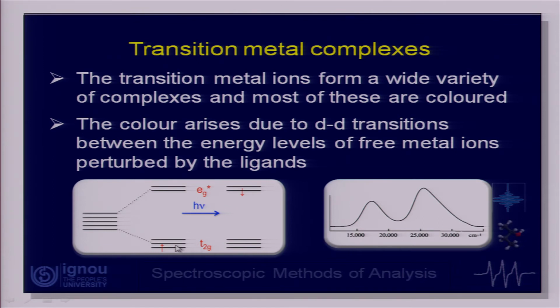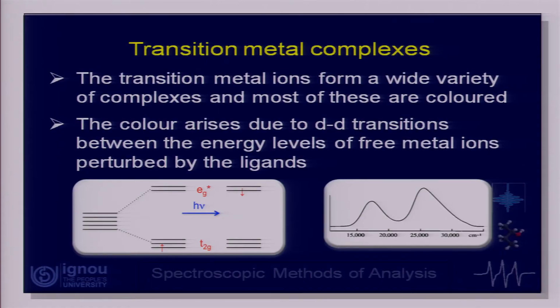So, the transitions between these levels are the ones which are responsible for the color of the complexes that we get in case of the transition metals. That means the complexes of transition metal ions are colored because of the d-d transitions amongst these energy levels, that is from t2g to eg or other levels like that.